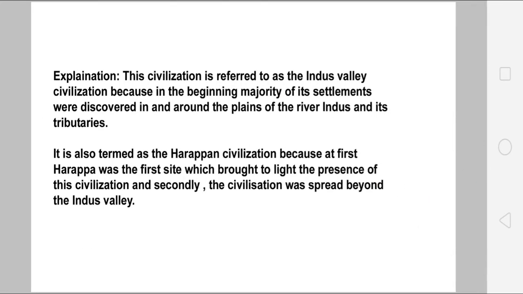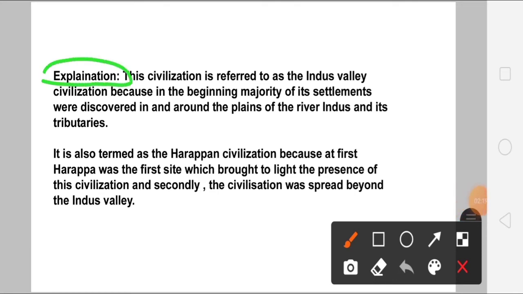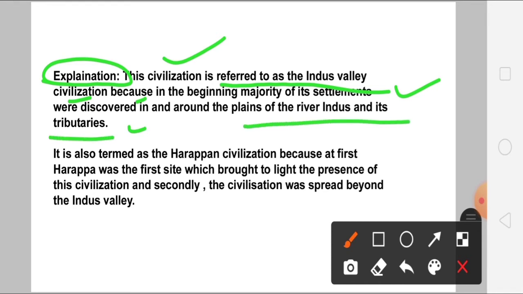And here I'm really sorry, the spelling of 'explanation' has been mistyped. Here the I should not be there, it should be EXPLANATION, okay, ignore this. Here what we have to understand is that this Harappan civilization is also referred to as the Indus Valley civilization. Why? Because in the beginning, the majority of its settlements and dwellings were discovered in and around the plains of the river Indus and its tributaries. That is the important river, the river Indus.